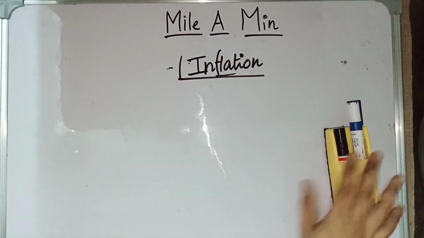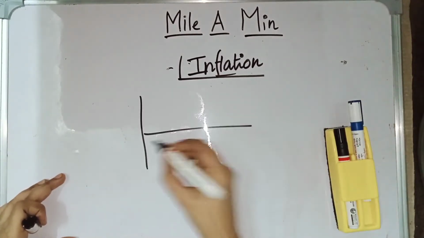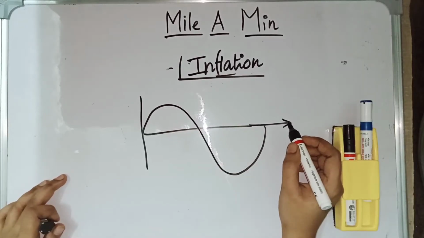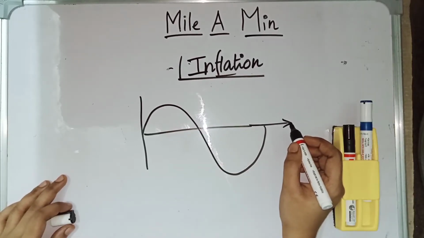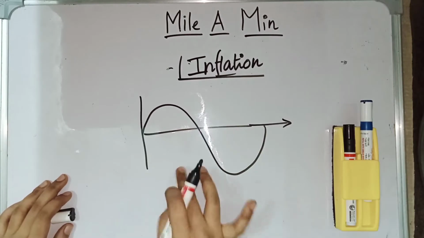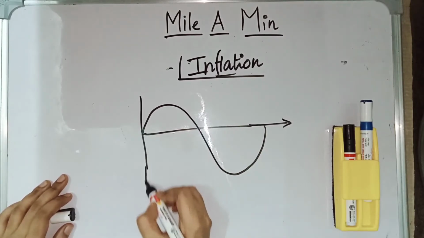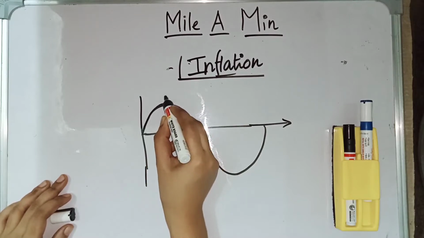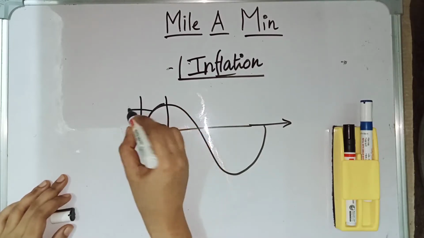First, this is the curve. Generally, we see this curve for economic slowdown, recession, and for the economy. But this is for inflation. During the inflation period, the price of the commodities will be increased, right? So up to this, it is inflation.